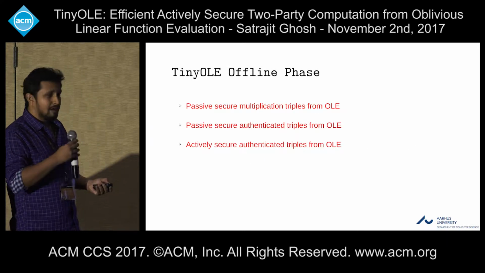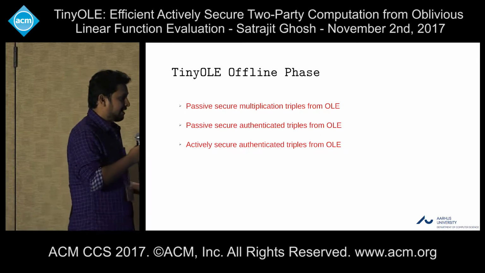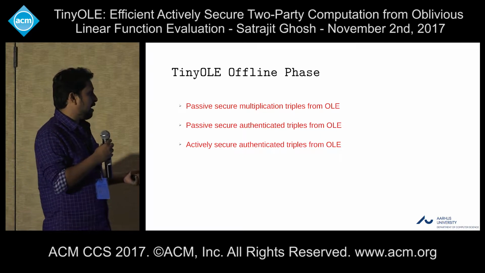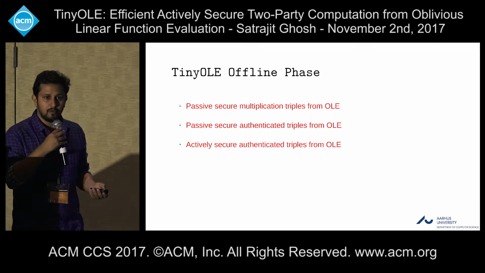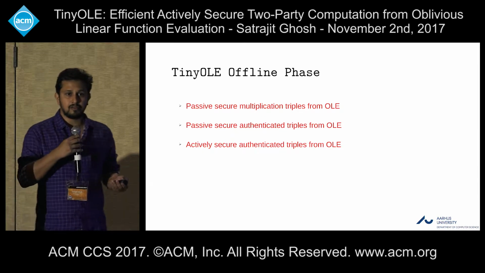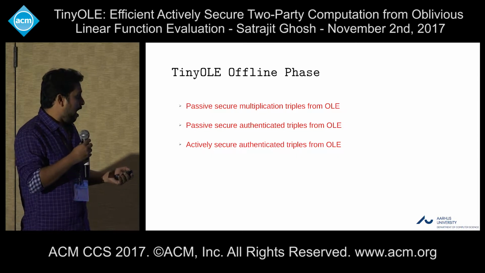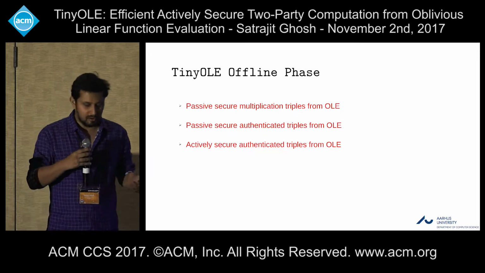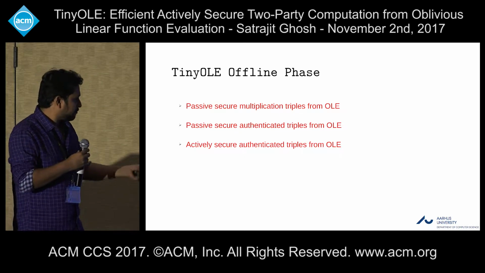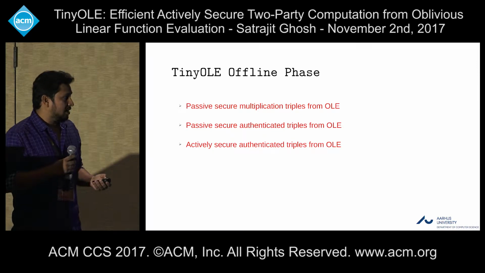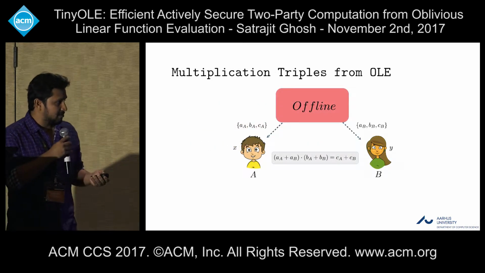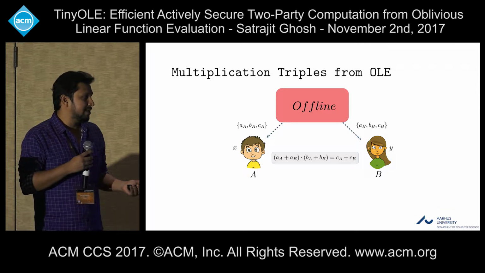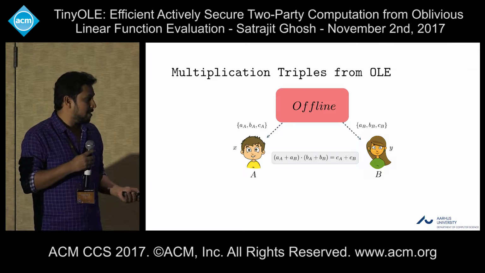Now, given that, I will explain step by step how we get actively secure protocols to generate the multiplication triple. First, I'll show how to generate passively secure multiplication triples from OLE, then how to authenticate those triples, and then I'll show how to check the consistency of the passively secure protocol. So what we want in this phase? We want to instantiate something like an offline phase, which gives some A_A, B_A, and C_A, A_B, B_B, and C_B, so that this equation is satisfied.